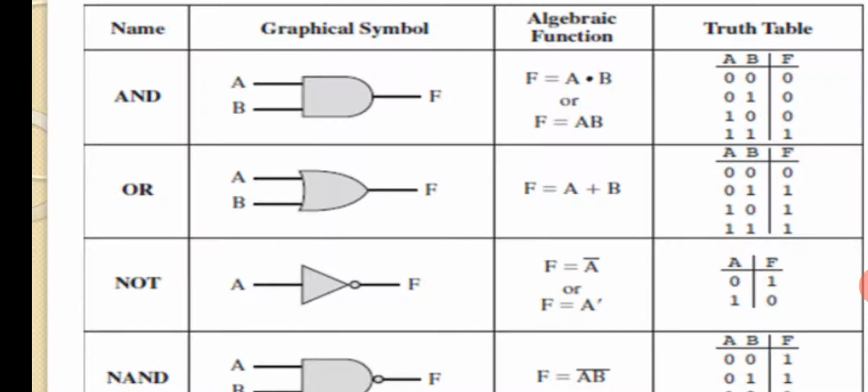For the OR gate, the graphical symbol is in this format and the algebraic function is f equal to a plus b. The truth table is in this form. You have to remember this much.